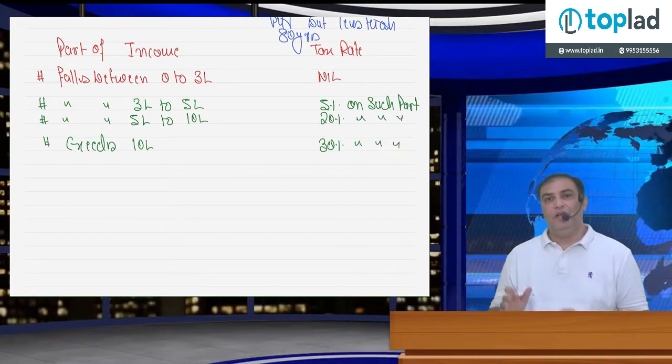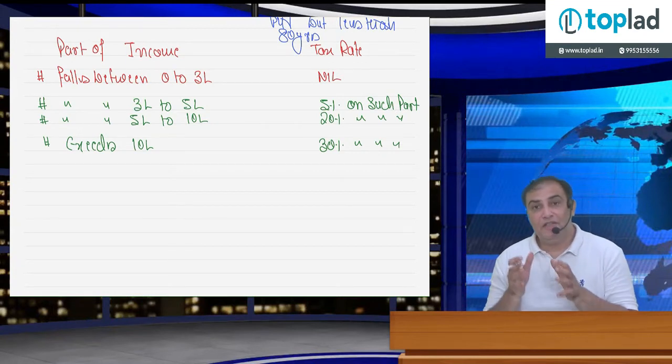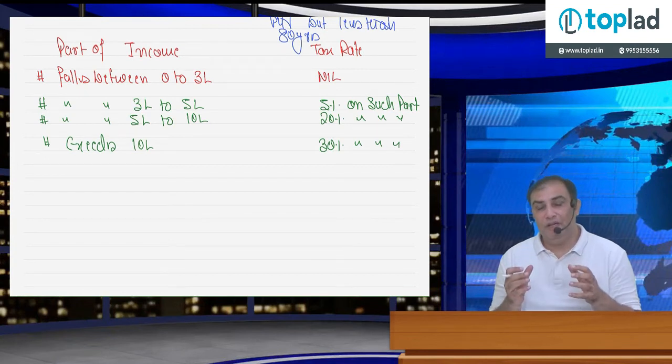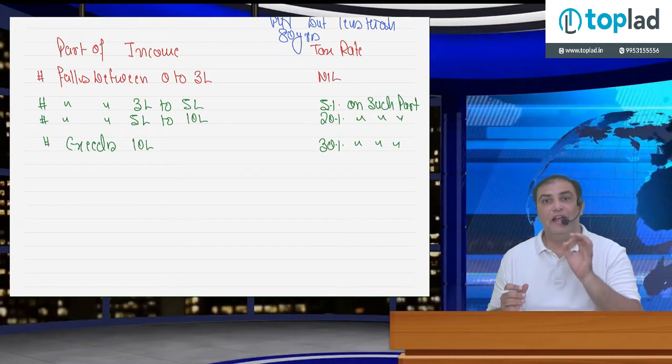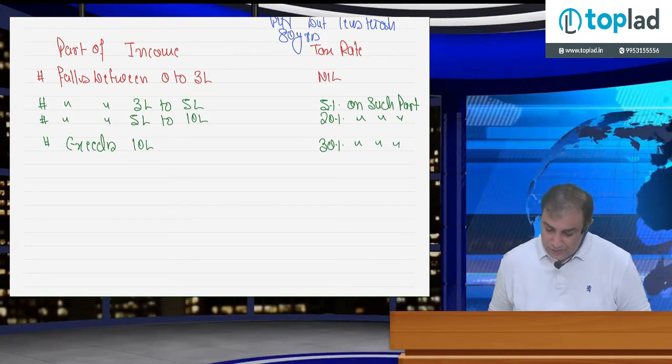Okay, same thing. So the basic difference between normal slab rate for individual and senior citizen is first exemption limit. In case of normal individual, exemption limit is 2,50,000. In case of senior citizen, exemption limit is 3 lakh rupees. Be prepared for MCQ on this limit too. Examiner can ask MCQ, fill in the blanks, true, false, etc. Okay.